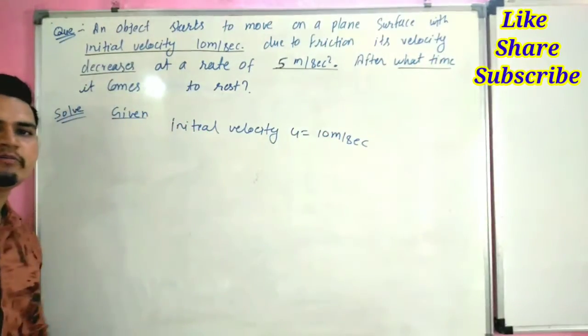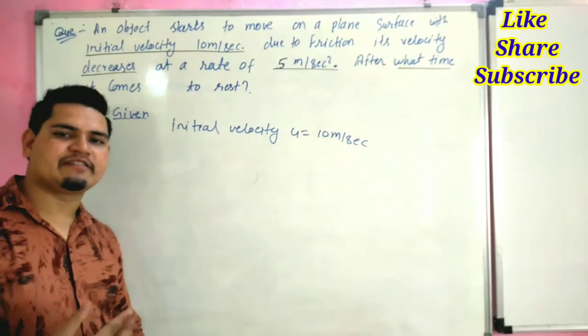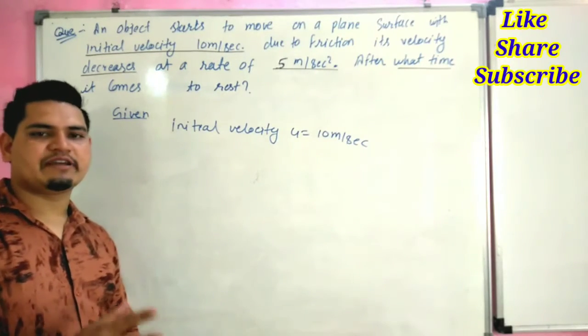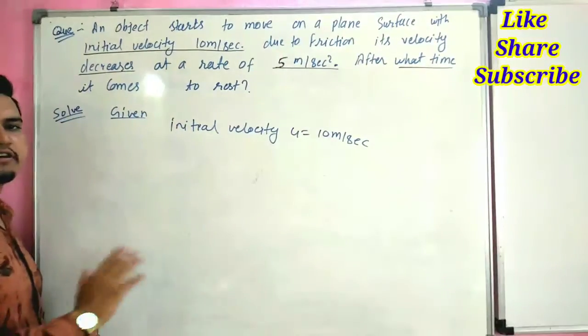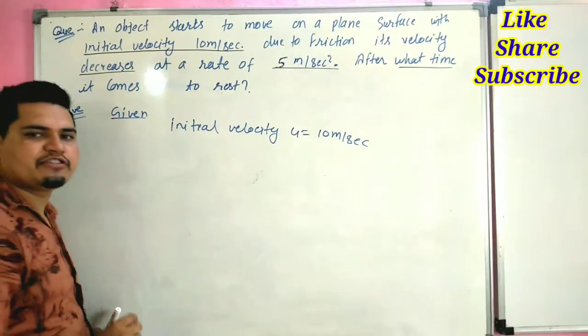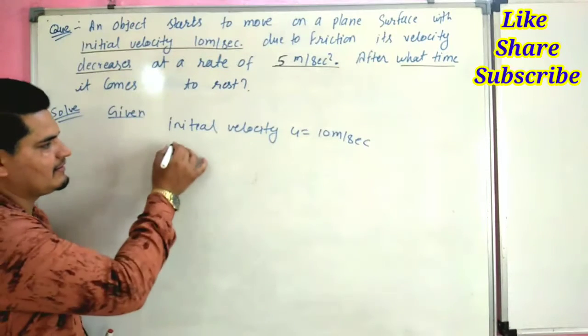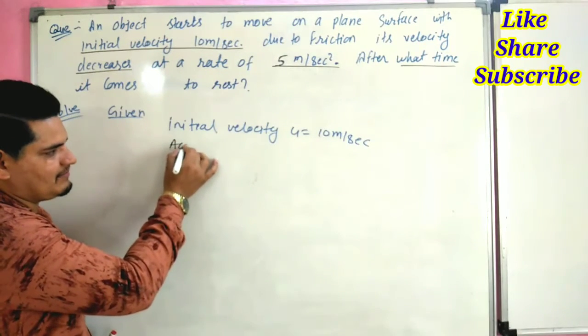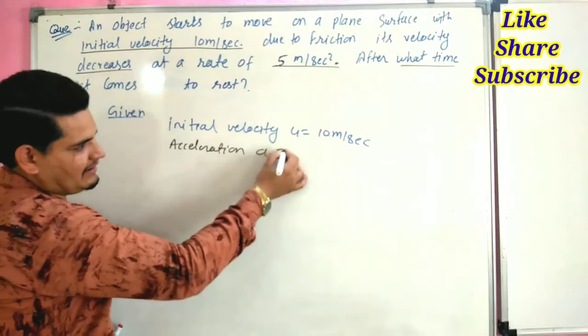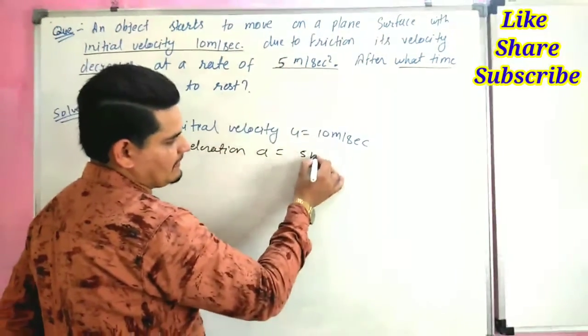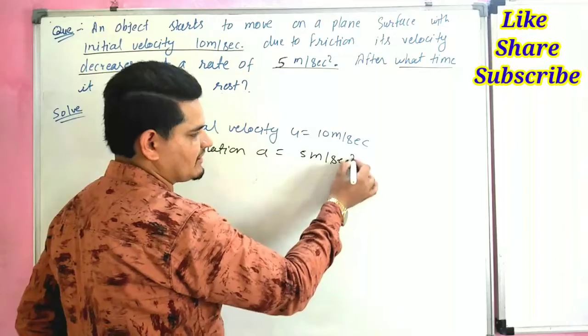When the object moves, due to friction force its velocity decreases, and we know that the rate of change of velocity is called acceleration. Its acceleration a is 5 meter per second square.